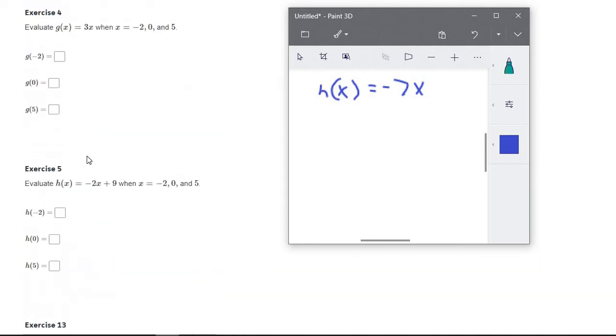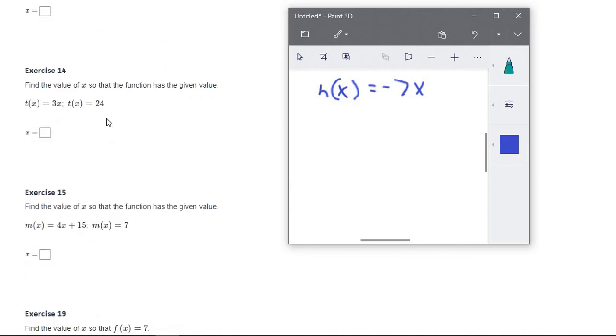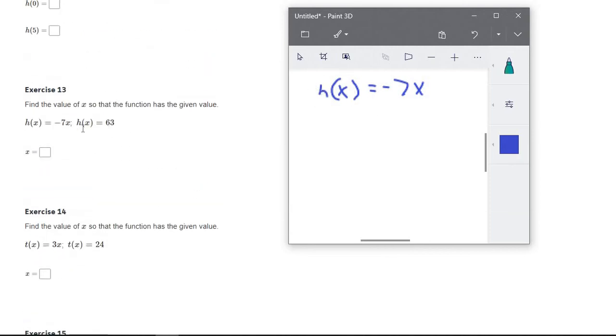So now it's telling us that the h of x part is 63. So up here, we're replacing x with each of these numbers. Now we're replacing the h of x with the number. It says h of x equals 63. So replace that with 63 and rewrite the rest of the problem. And now to solve this, we would divide both sides by -7. And 63 divided by -7 is -9.